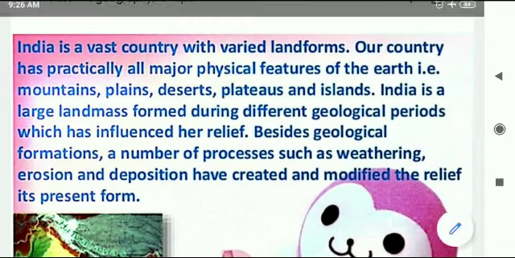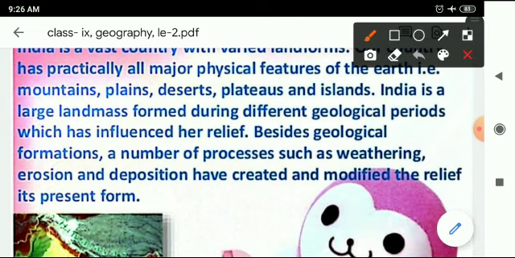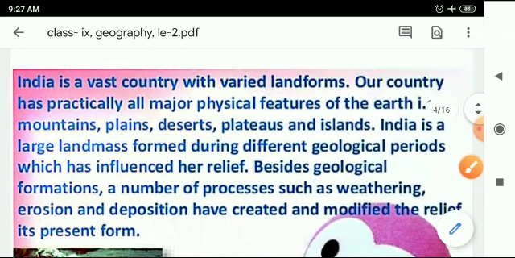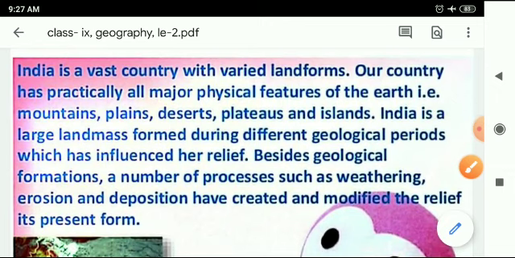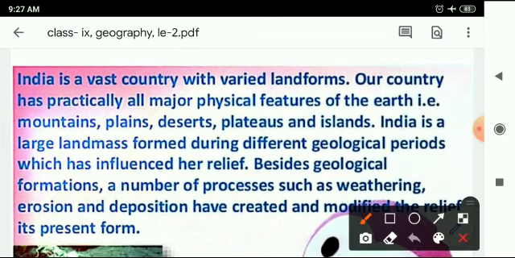Now I want to tell you about the landforms. India is a vast country with varied landforms. As you know, the Indian landmass has been classified into varied forms.